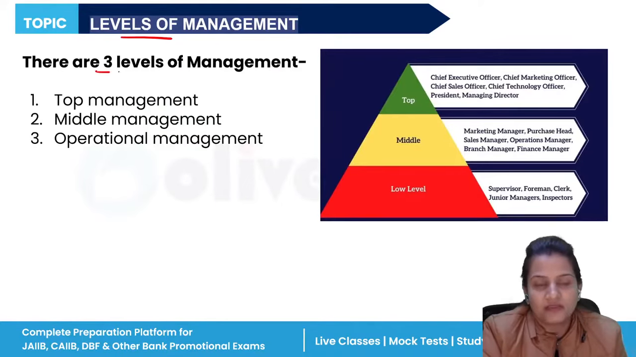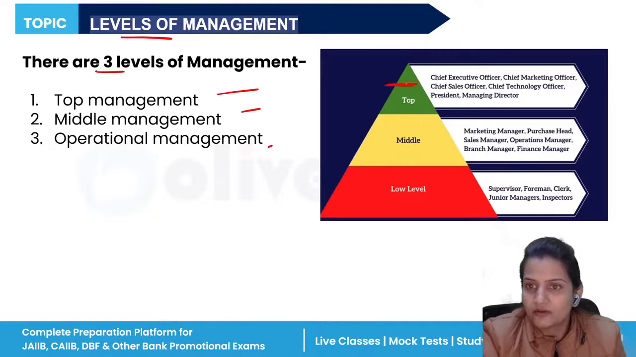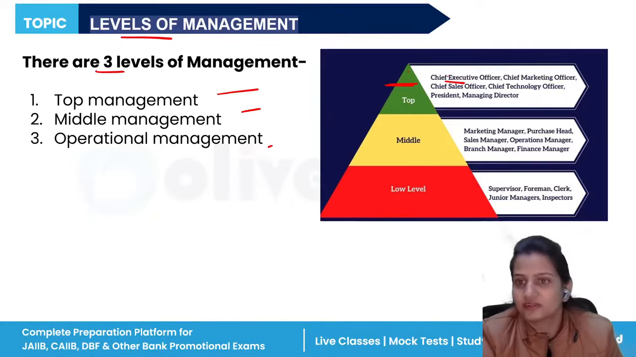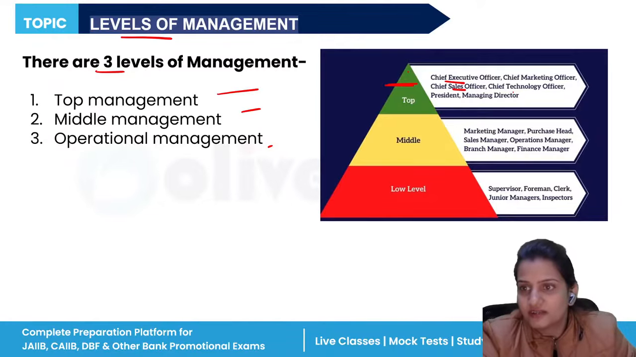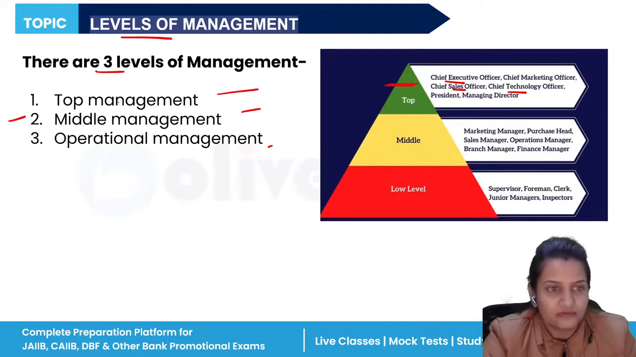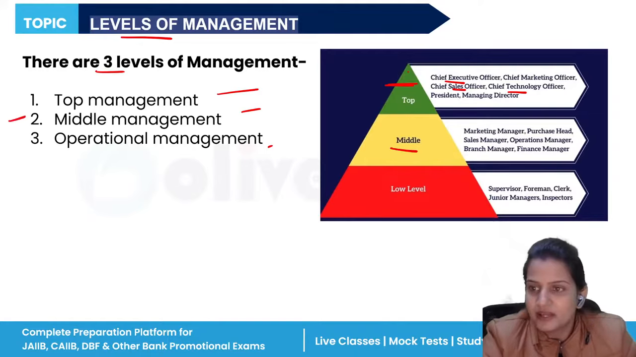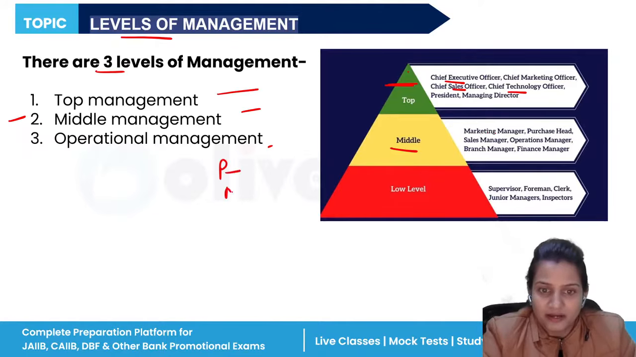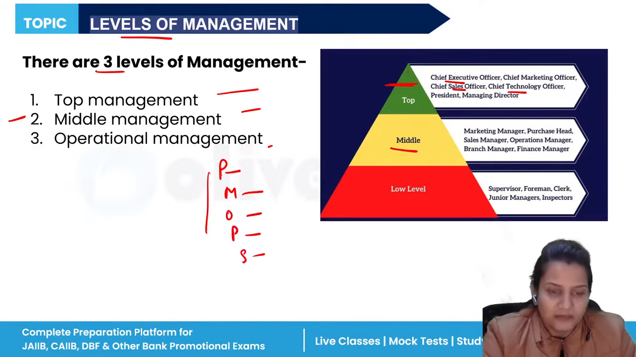Now, levels of management. So we have three levels of management: top, middle, operational. On the top level of management, who are the persons included? All the chief executive officers, all the CEOs, CFOs, CSOs, CTOs are situated at the top management. Whereas middle level management includes all the branch heads, all the manager heads like production manager, marketing manager, operation manager, then product department, sales department. So all the departments, all the branch heads are included in middle level management.